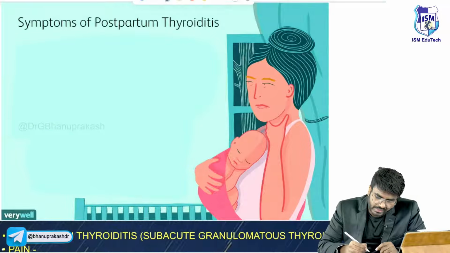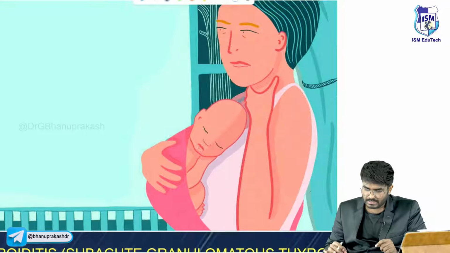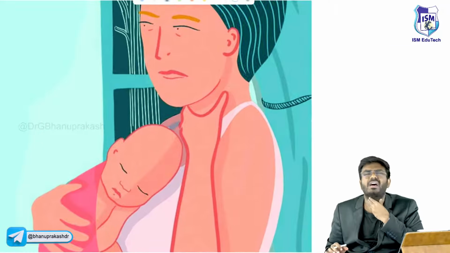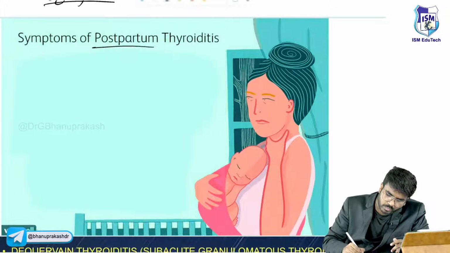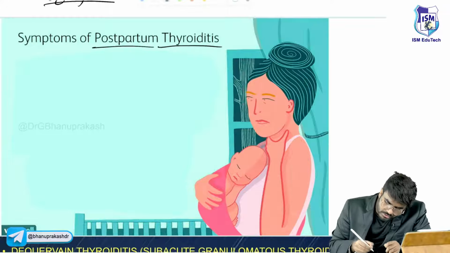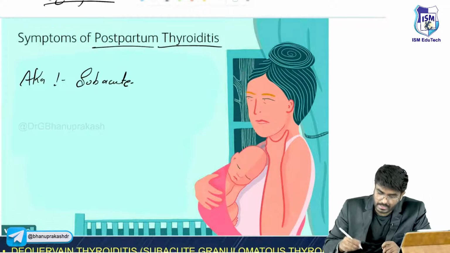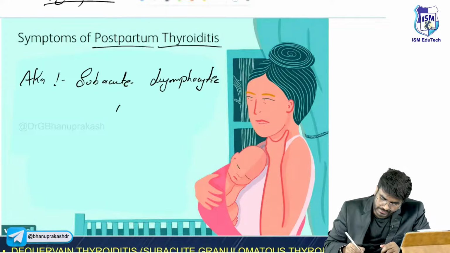Now the second type of thyroiditis which I want you to know is seen in a lady. She had a baby. Now she's having pain, sir. She's having some problem with the thyroid gland. So do you know what this condition is called? This is called postpartum thyroiditis, also called subacute lymphocytic thyroiditis.